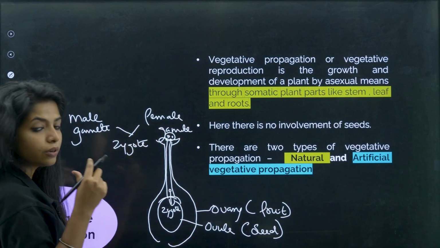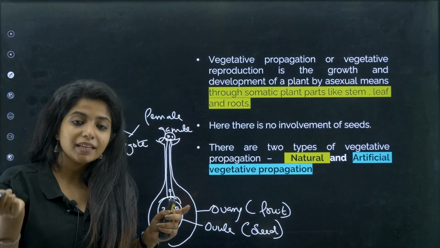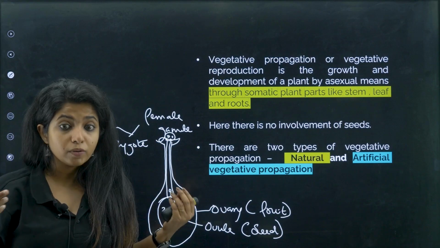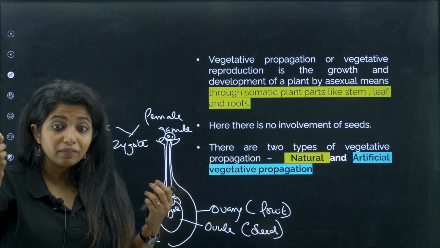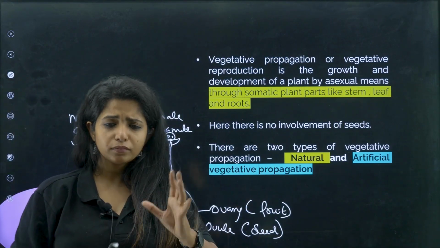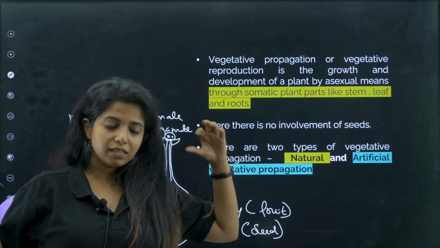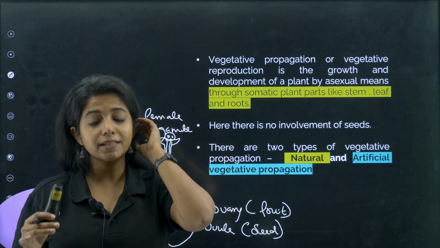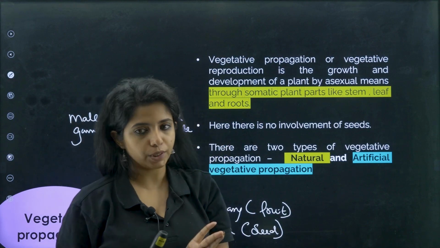So the seeds that you are eating, basically they have the zygote, and the zygote might have transformed into an embryo also, which can give rise to a whole new plant, which is why we put seed in the soil. So whenever a nice situation comes, it will germinate. So seed is a result of what? Seed is a result of the sexual mode of reproduction.